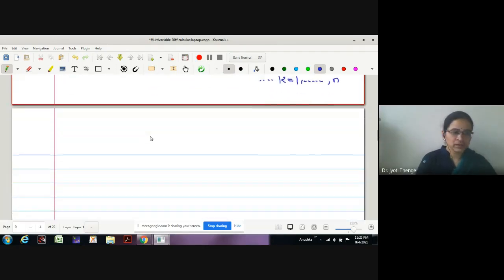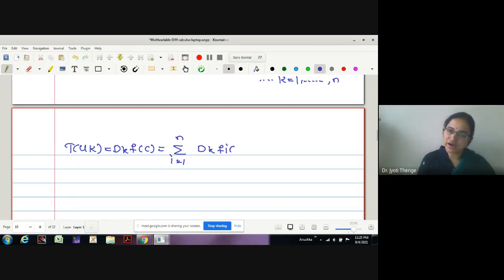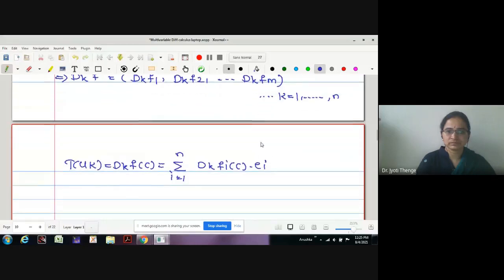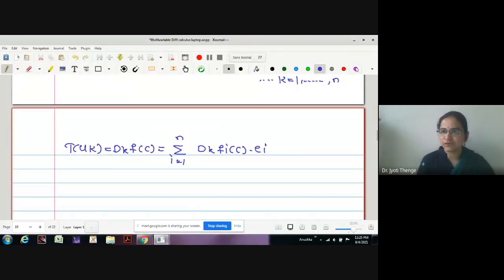Okay. Whatever this T of uk we were finding, we were defining as dkf at the point c. May I write this as a linear combination with unit coordinate vectors, as i equals 1 to n, dkfi(c) into ei? Is it okay? Why is this so? Because if we elaborate this dkfi(c) into ei, let me show you. What is dkfi(c) into ei?